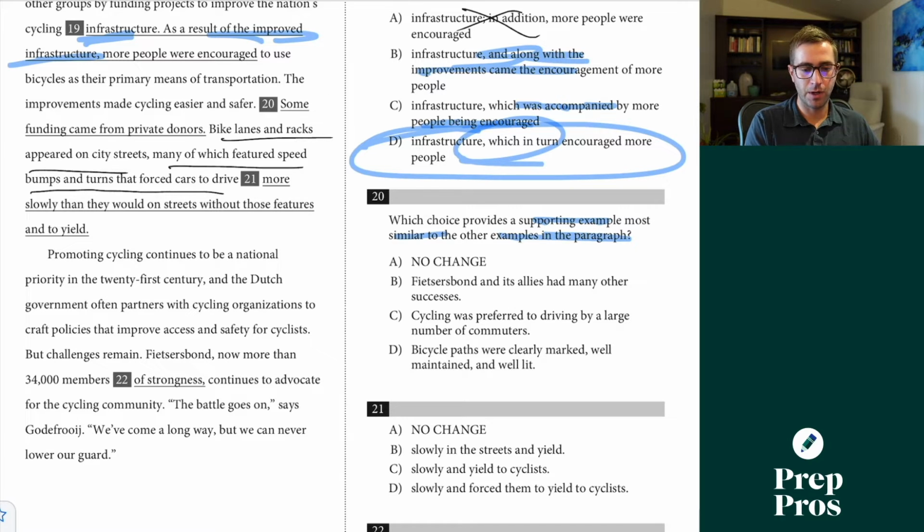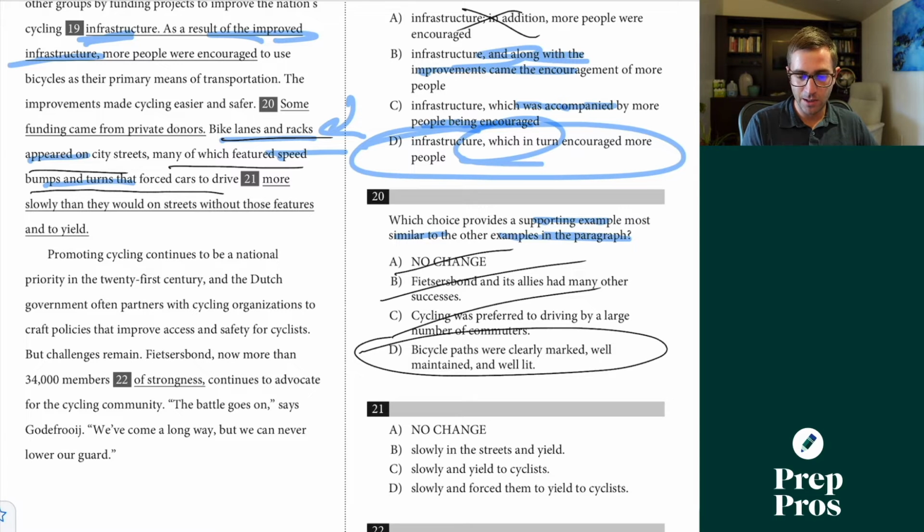Some funding came from private donors. This is not similar to us talking about the bike lanes and racks as we're going through. We're definitely talking about bicycle related stuff, and we're giving some details about them, about featuring speed bumps and turns. So we can get rid of A. Definitely not B. It's just going to be C here. We're talking about bicycle stuff again, and then we're going to get descriptive details about that.